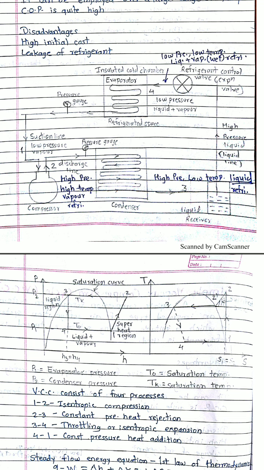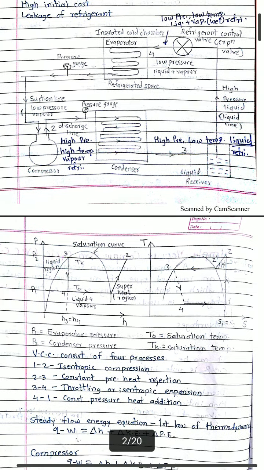A similar process, if you draw it on the pH diagram and TS diagram, you will observe that point number 1 starts from the saturation curve. That saturation curve shows saturated vapor. These saturated vapors pass to the compressor.